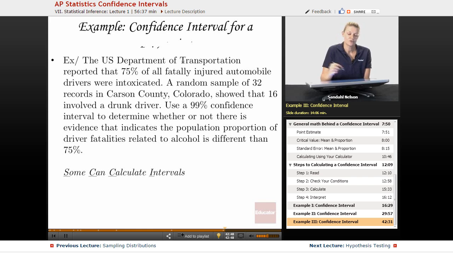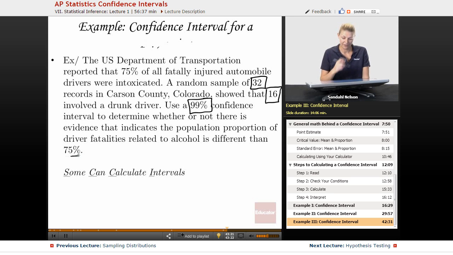So the U.S. Department of Transportation reported that 75% of all fatally injured automobile drivers were intoxicated. A random sample of 32 records in Carson County, so we have 32, showed that 16 involved a drunk driver. Use a 99% confidence interval to determine whether or not there's evidence that indicates that the population proportion of driver fatalities related to alcohol is different than 75%. Okay, I think we can do that.